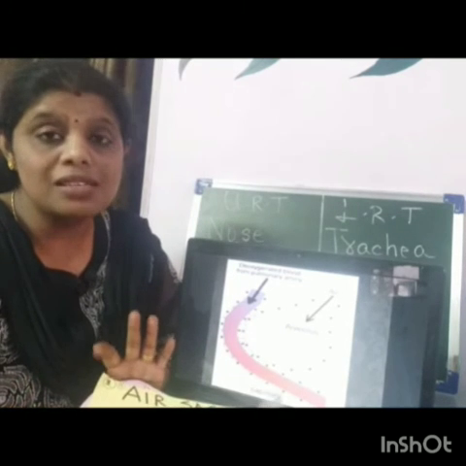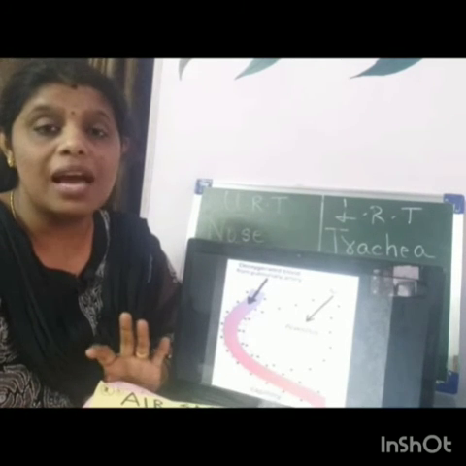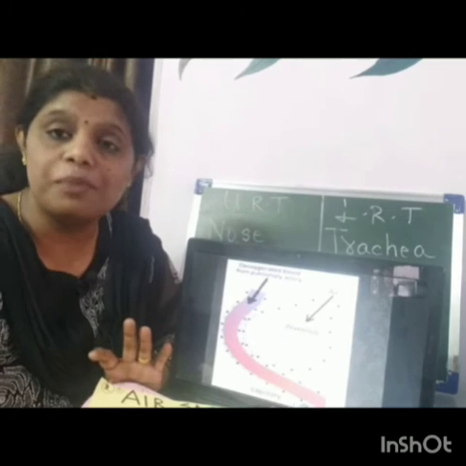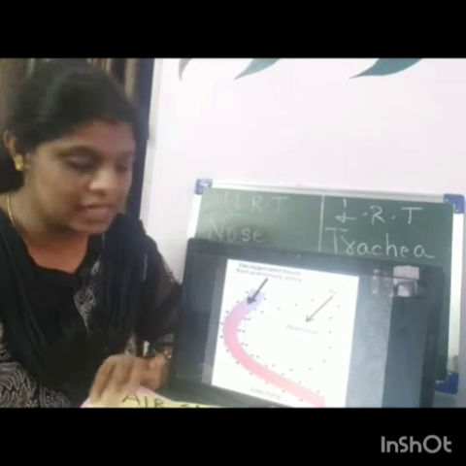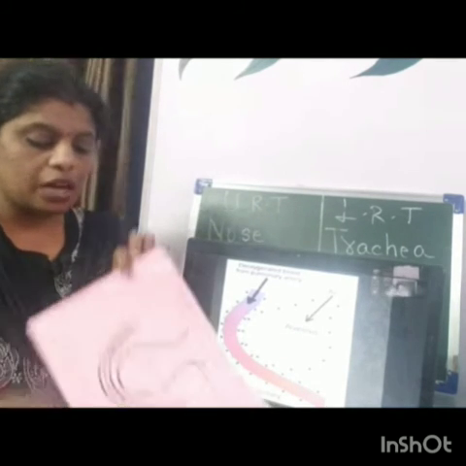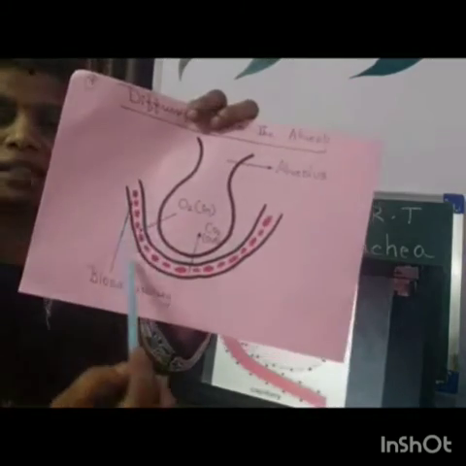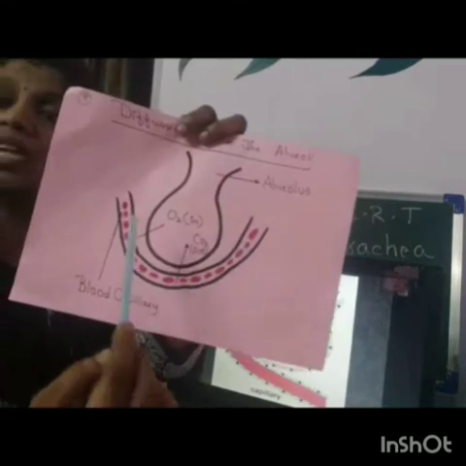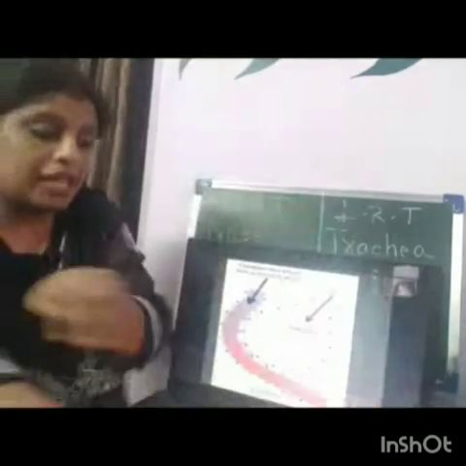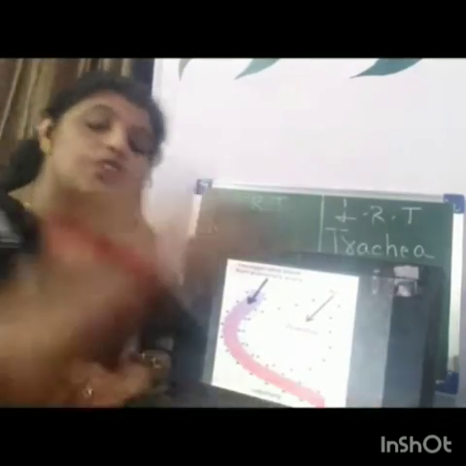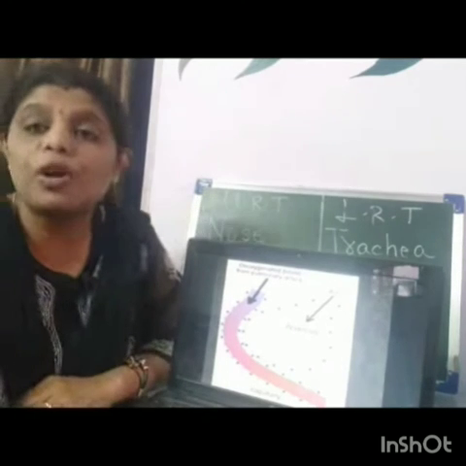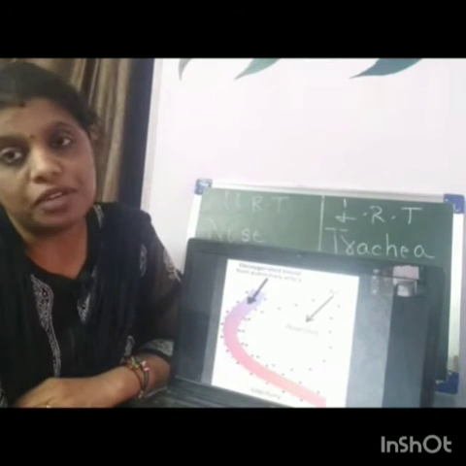This is the whole process and mechanism of respiration. Understanding? So across the alveolar sac and the blood vessel, exchange of gases takes place. Exchange of gases takes place by which process? By the process of diffusion.